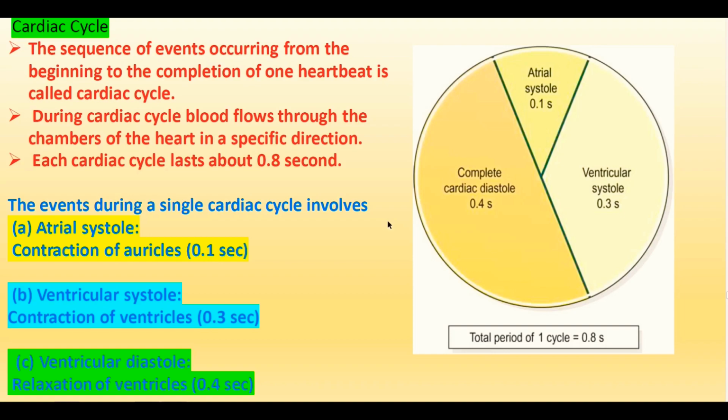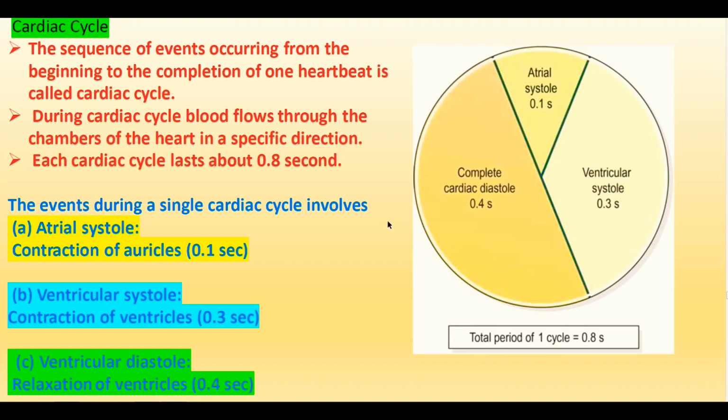What is the cardiac cycle? The sequence of events occurring from the beginning to the completion of one heartbeat is called the cardiac cycle. During this cardiac cycle, blood flows through the chambers of the heart in a specific direction, that is, from the draining blood vessels into the auricle, from the auricle to the ventricles, and from the ventricles to the blood vessels that take the blood away from the heart.